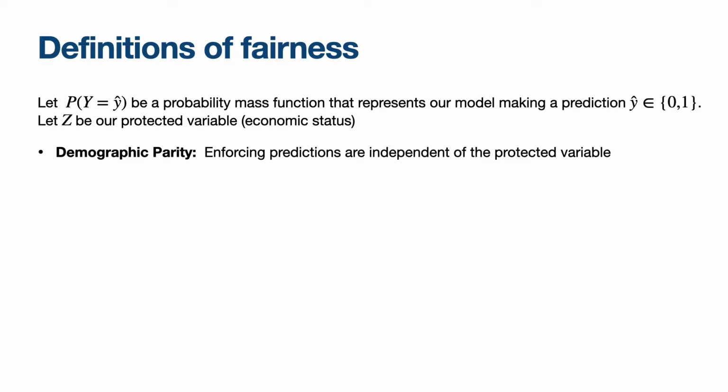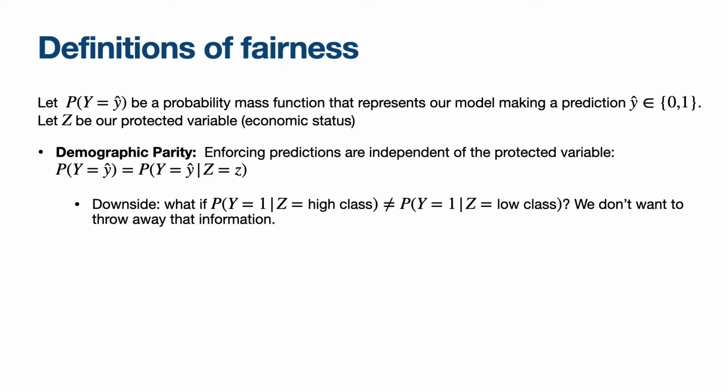One definition of fairness is demographic parity, and this tries to enforce that predictions are independent of the protected variable. Concretely, this means that the probability that you make a prediction is going to be the same as the probability of making that prediction given this protected variable. Now, this makes sense, and it kind of sounds like what we want. But there is a downside.